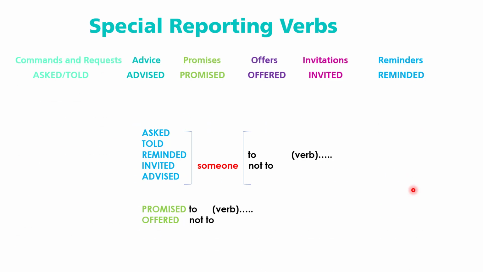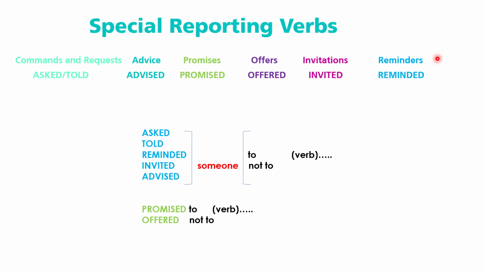Well, in Spanish, guys, commands and requests is like peticiones, órdenes. Advice, what is advice? And well, reminders in Spanish, I don't know if you remember, guys, means recordatorios. So the only difference here, guys, is that when we report with these special verbs, they have a special structure.